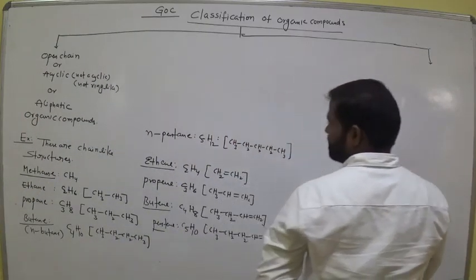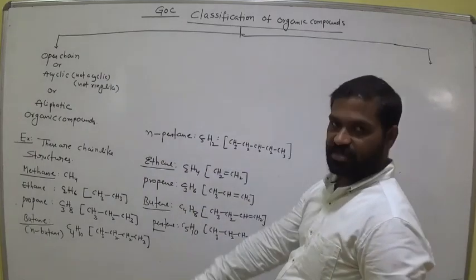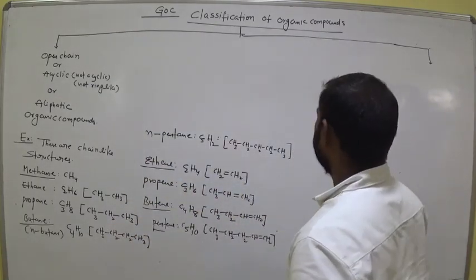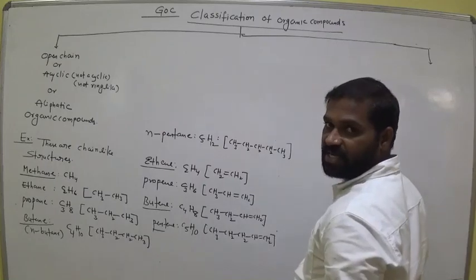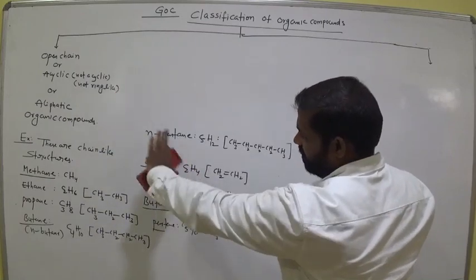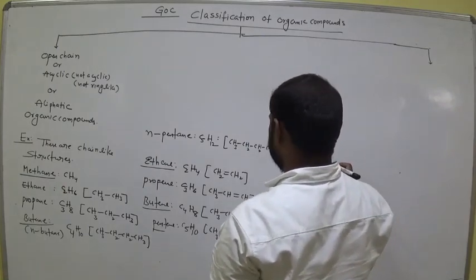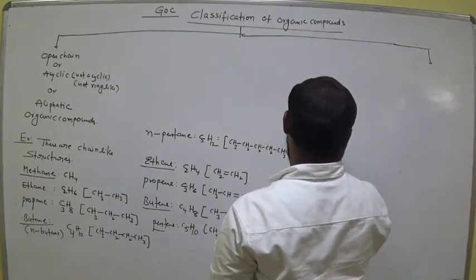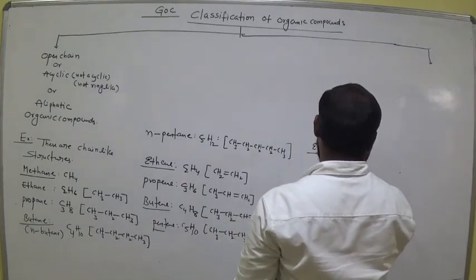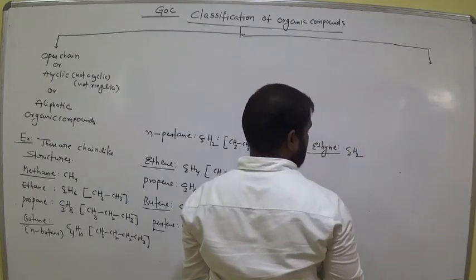Okay. Next, come to the next examples. In this, write continuously from top to bottom. So we have different types of classification here. So you have to write all of them on one side, one by one. Okay. And next one, ethyne. What is the formula for ethyne? C2H2.